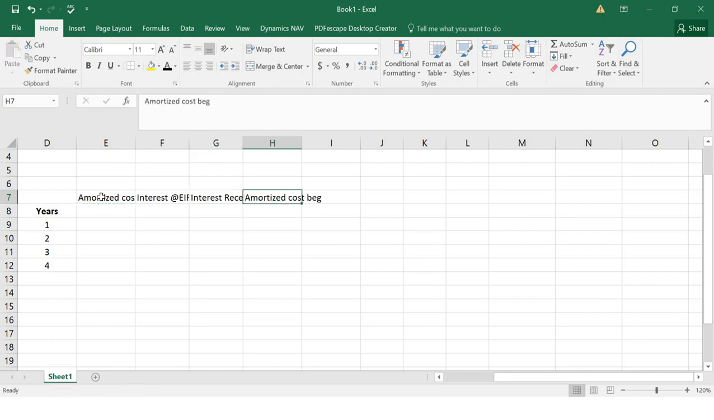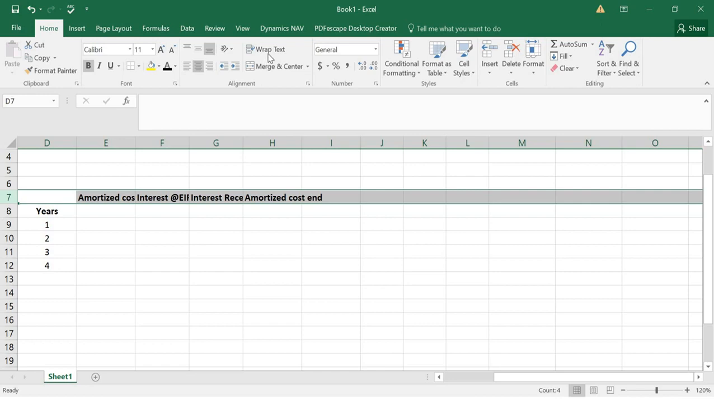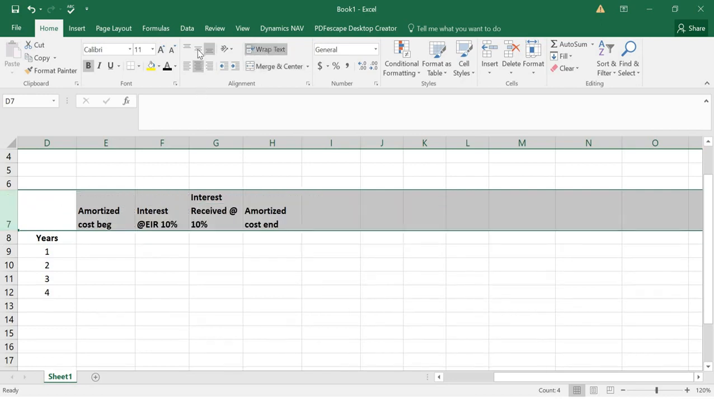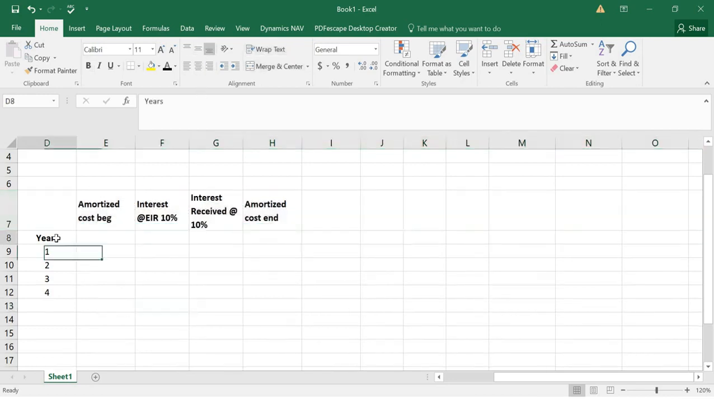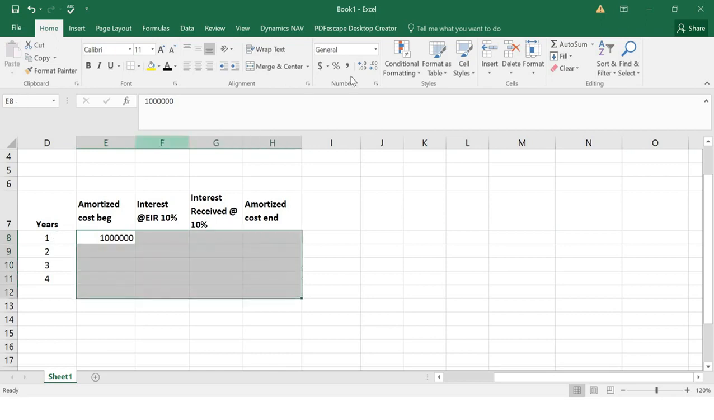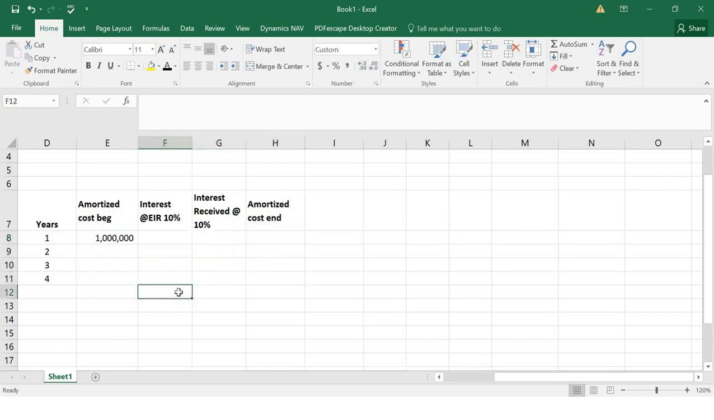Amortized cost at the end of the period, right? So I'll make them wrap so you can see. Good, right? So now you have this opening balance, which is 1 million. So you should recognize the interest based on the effective interest rates. Effective interest rate is how much? 10% into 10. This is the effective interest rate.